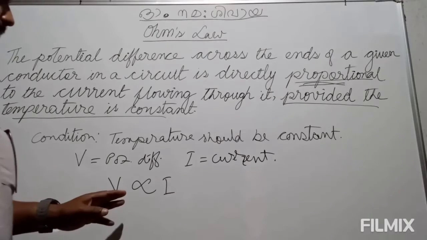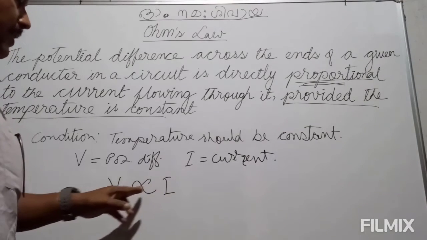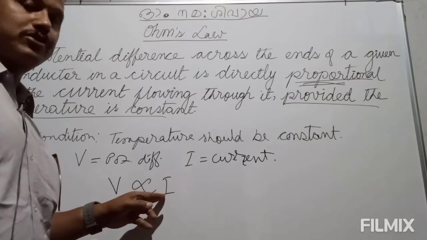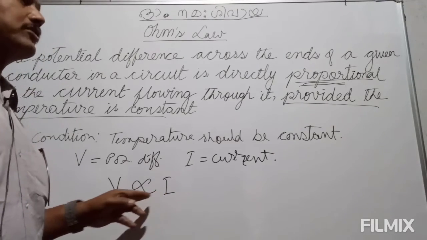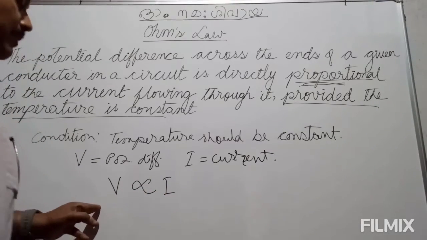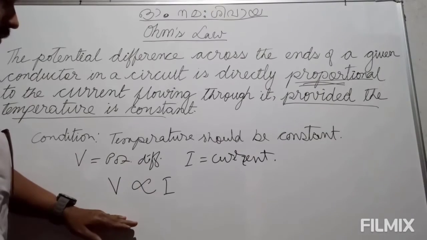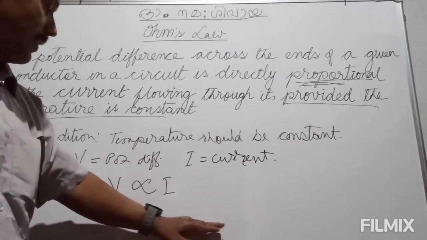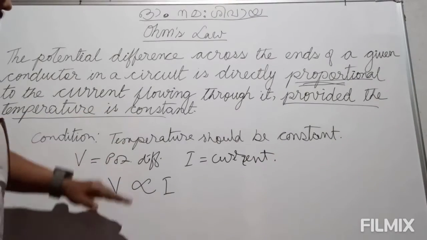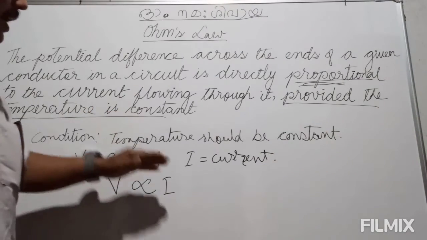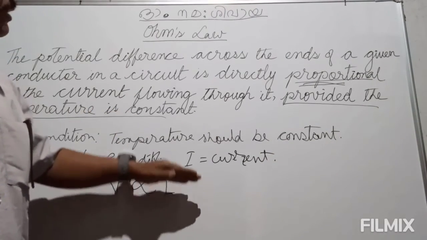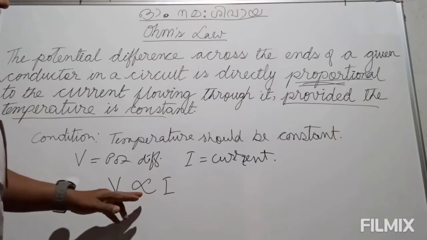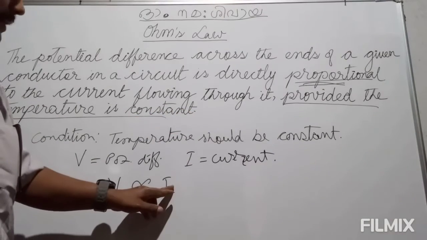That means current is directly depending upon potential difference. If the amount of current is reduced, then you know that the potential difference has fallen. If the potential difference falls, the current also will come down. If the potential difference rises, if it becomes more, the current also will jump up. The amount of current also will become more. This is how it is given: V is proportional to I.